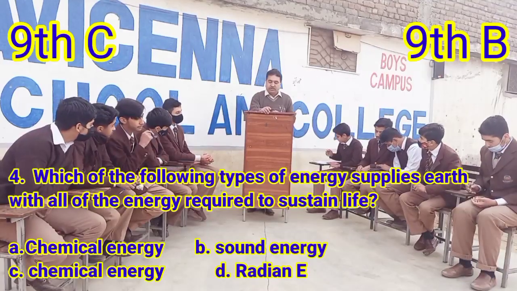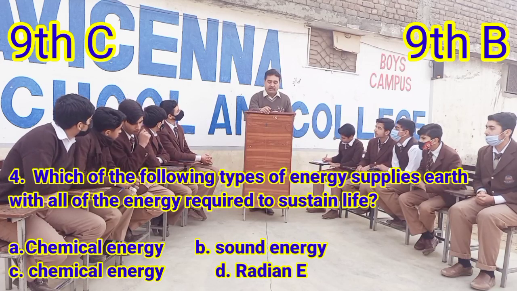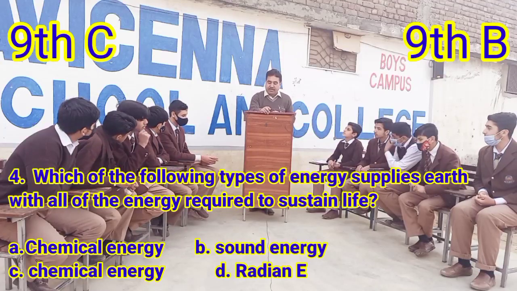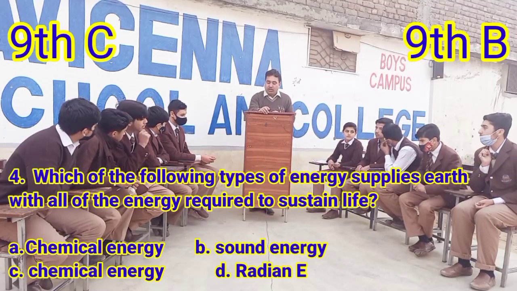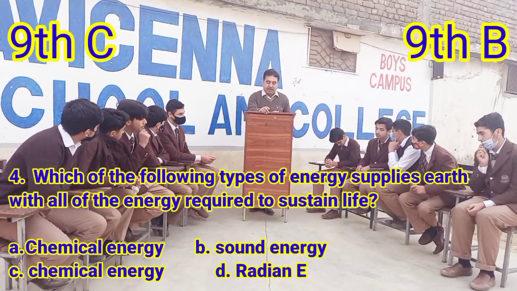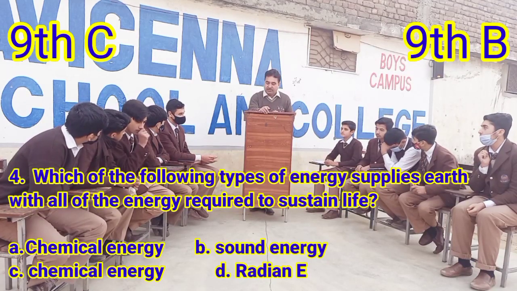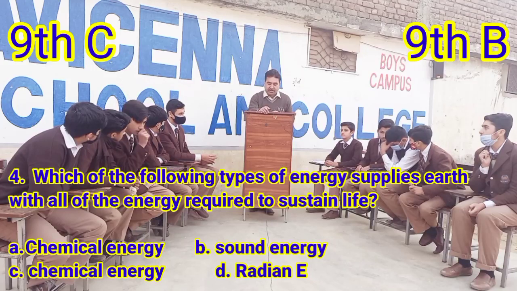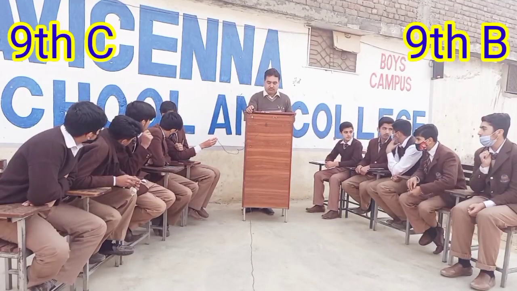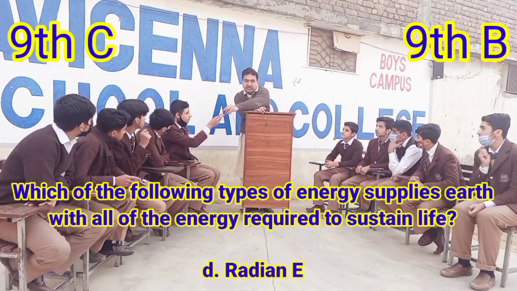Question 4. Which of the following types of energy supplies Earth with all the energy required to sustain life? Option A, chemical energy. Option B, sound energy. Option C, electric energy. Option D, radiant energy. Radiant energy is the right answer.